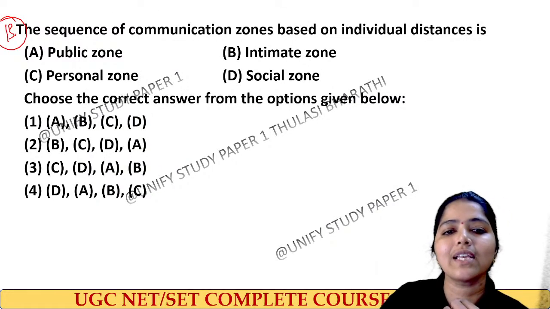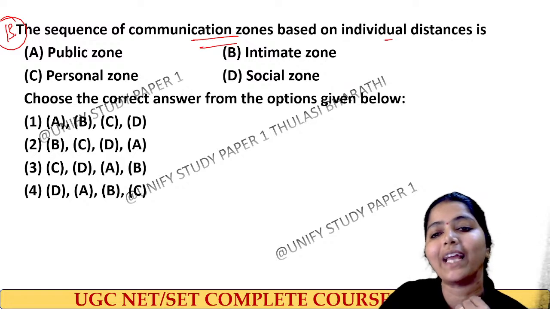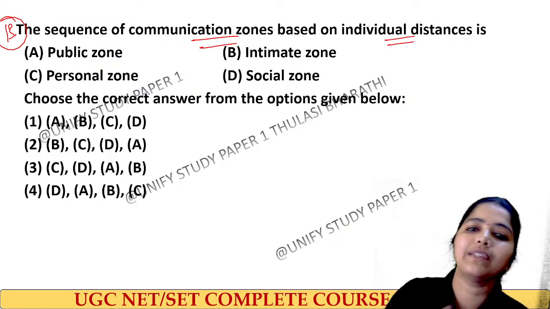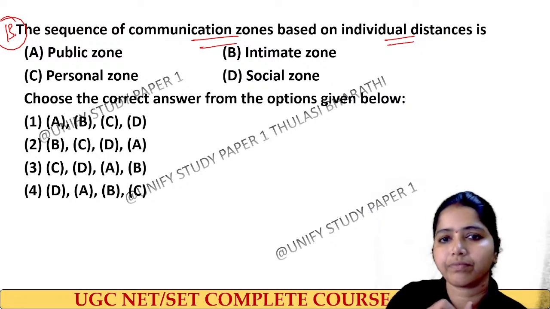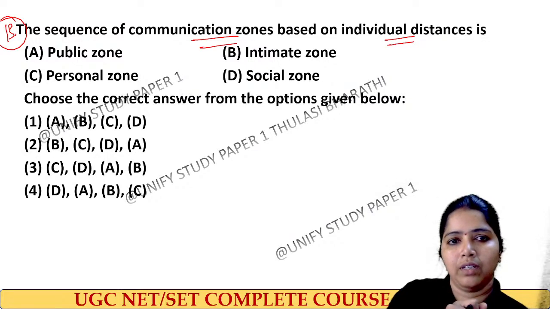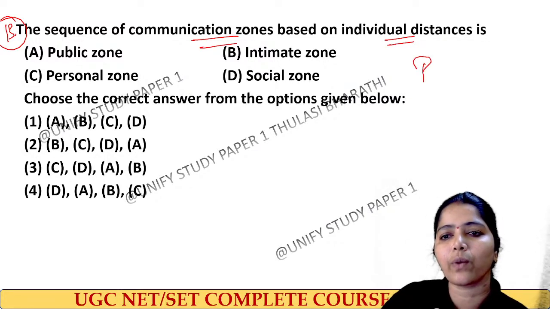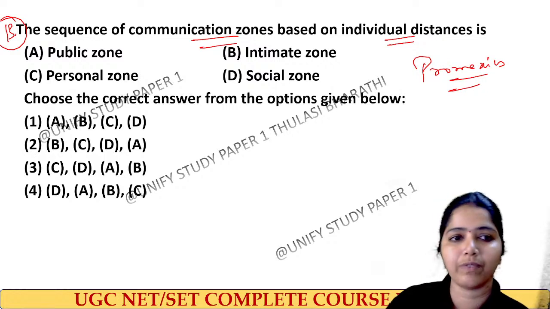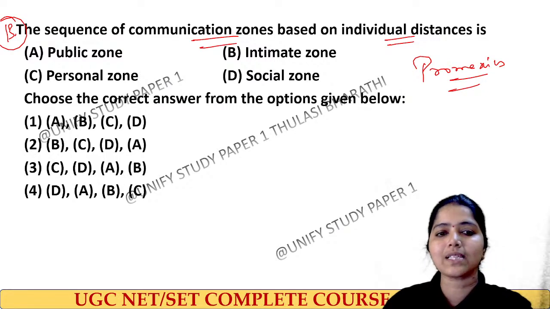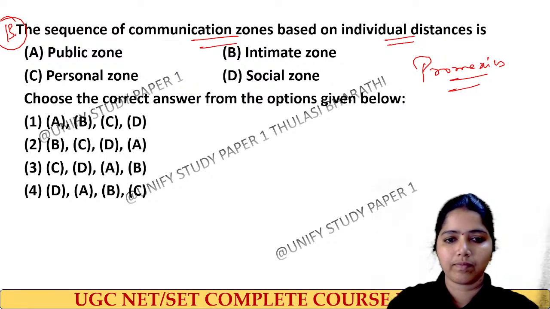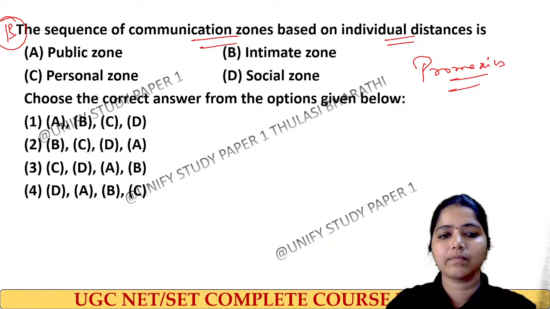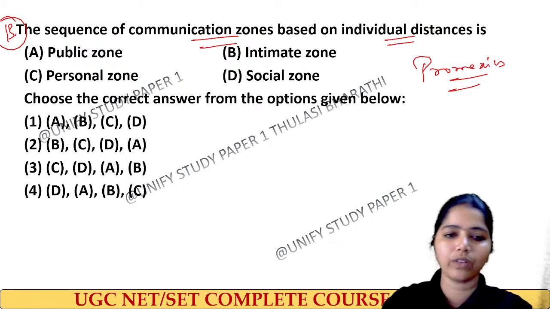Question number 13. The sequence of communication zones based on individual distance, from communication proximity. Yesterday we did a question on proxemics. From that, this question is based on individual distance sequence. Very good. Quick answers.